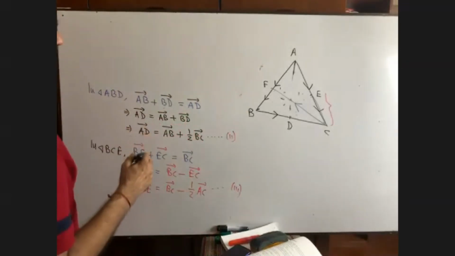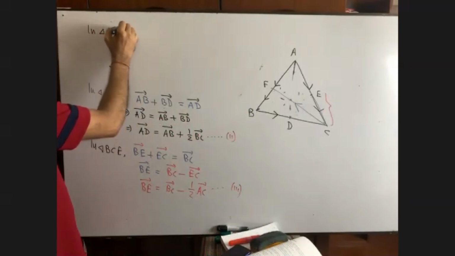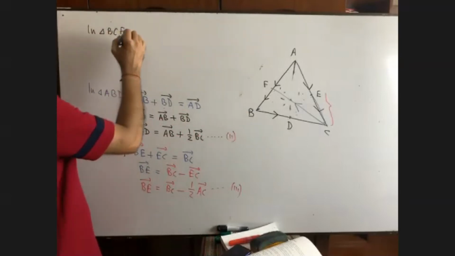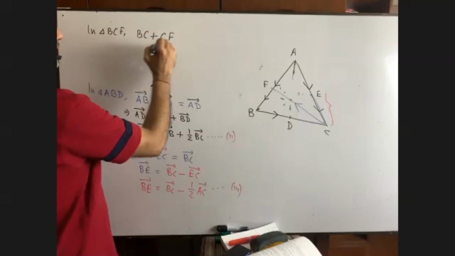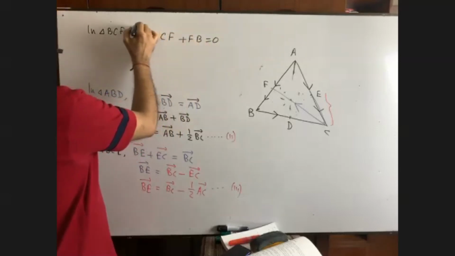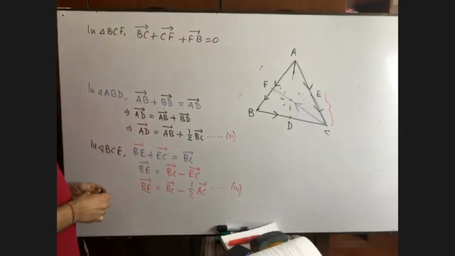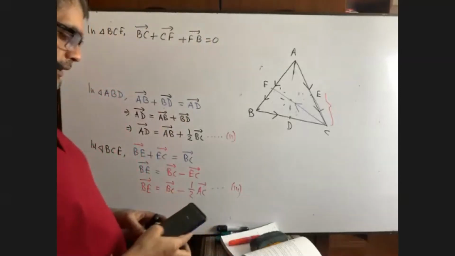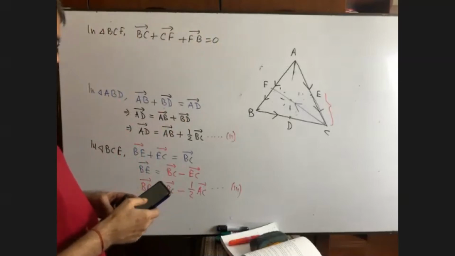So we can write in triangle BCF, BC plus CF plus FB equals 0. Am I right? It is in cyclic order, right? Yes, sir, cyclic order.